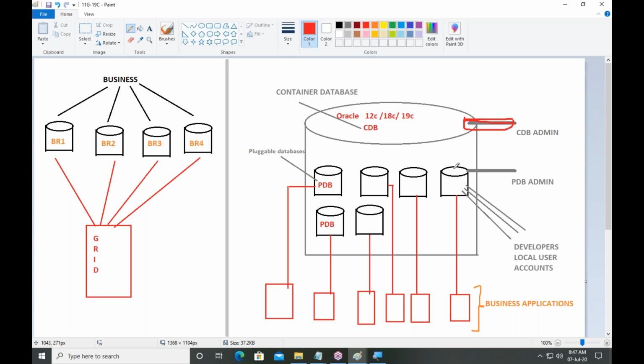And before entering into this block, again, there is a security check. So if you are maintaining cloud database, you have more levels of security. And you can easily manage all databases from one place.